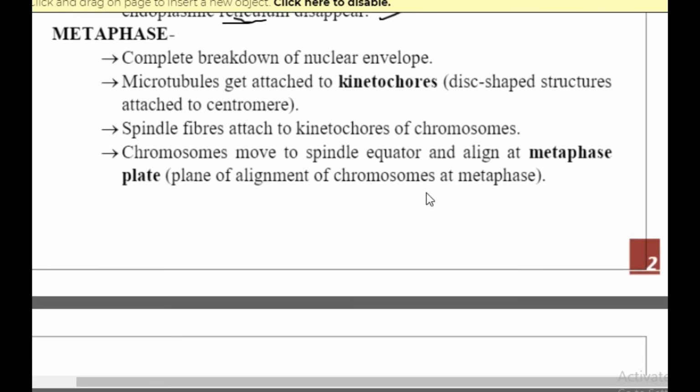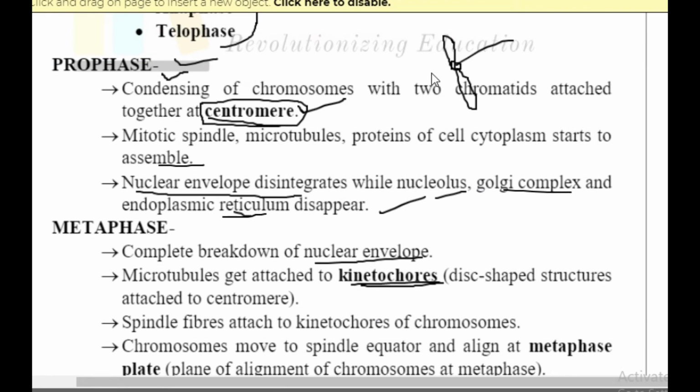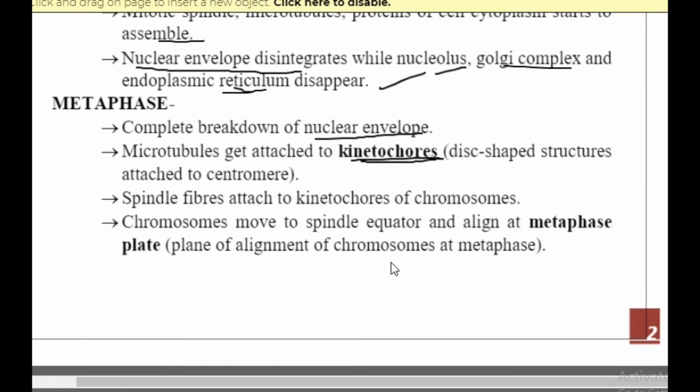Now coming to the metaphase, that is the second stage in mitosis. There is a complete breakdown of the nuclear envelope. Now you can't see the nuclear envelope anymore. Microtubules will be seen to get attached to the kinetochore. What do you mean by kinetochore? They are the disc-shaped structures which are attached to the centromere. Those are called kinetochores. Microtubules will get attached to them. Now spindle fibers will attach to the kinetochore of the chromosomes.